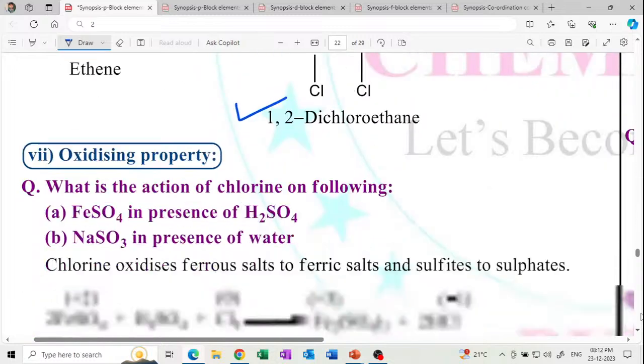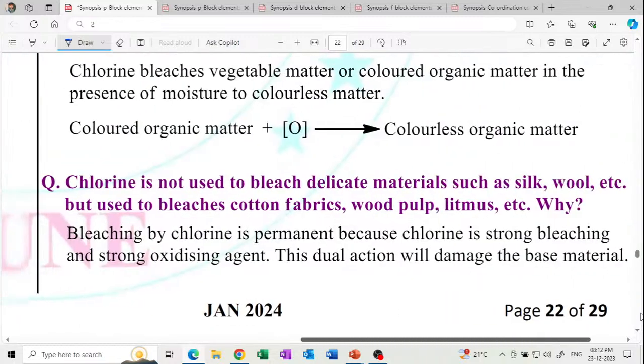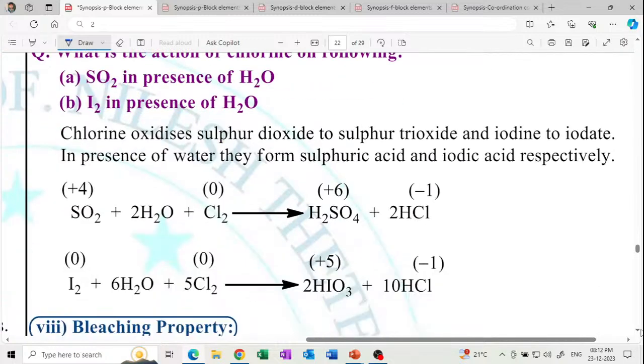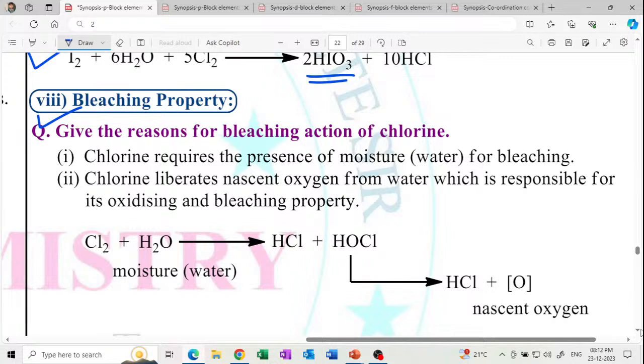Oxidizing property. It oxidizes FeSO4 in presence of H2SO4, and Na2SO3 in presence of water gives sulfate. At least you should be able to write the reaction first. What is the action of chlorine on the following? SO2 in presence of water gives H2SO4, and iodine in presence of water gives hydroiodic acid.